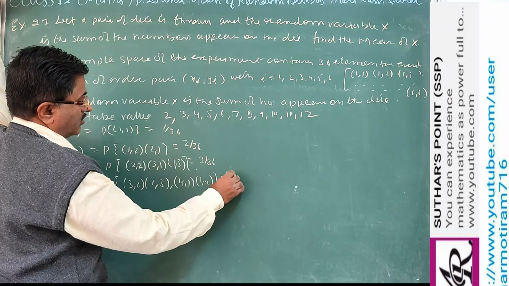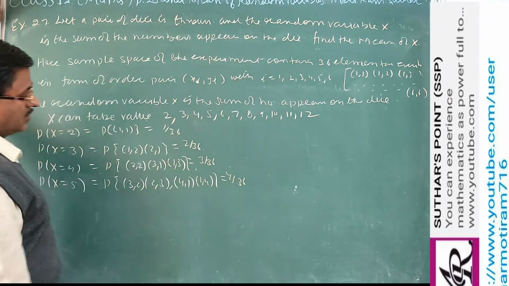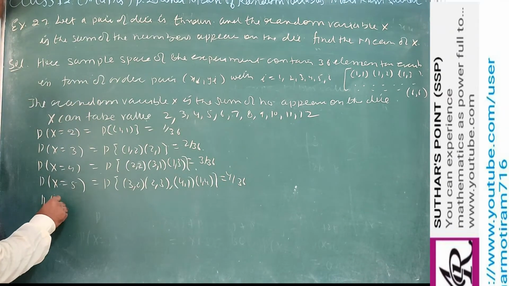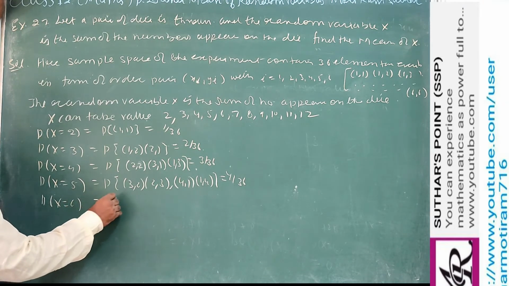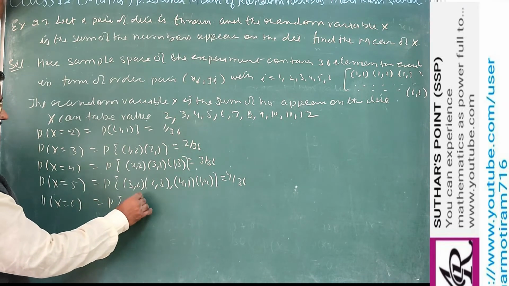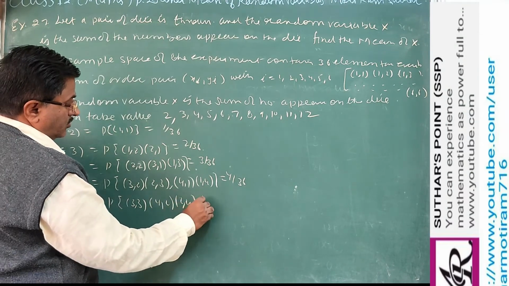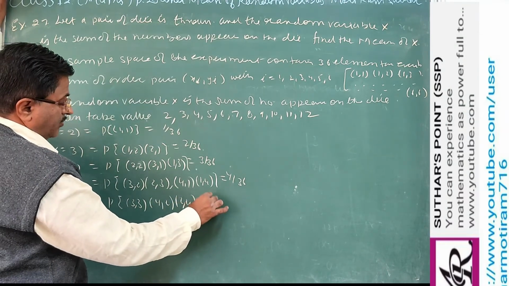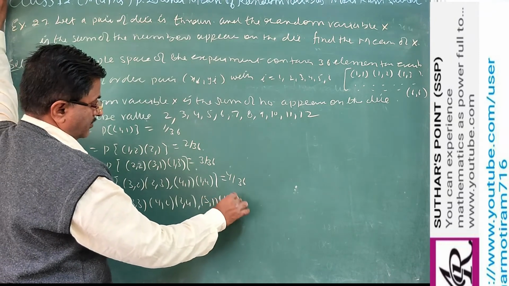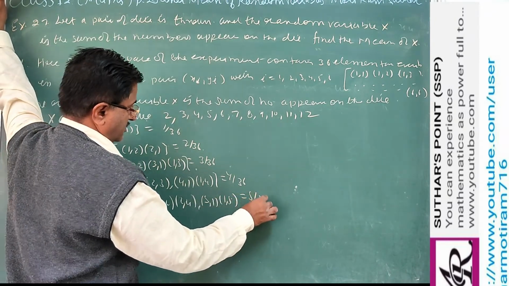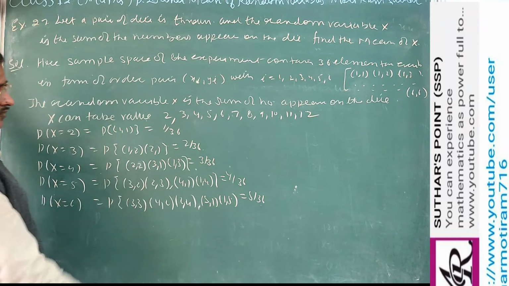These are 4 cases. Then X equal to 6. So that is 3 3, 4 2, 2 4, and 5 1, 1 5. So this is 5 cases. 1 2 3 4 5.